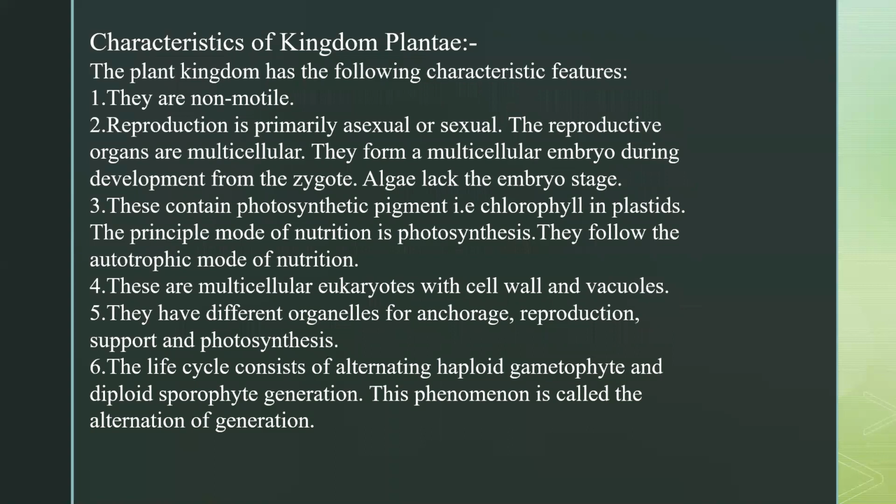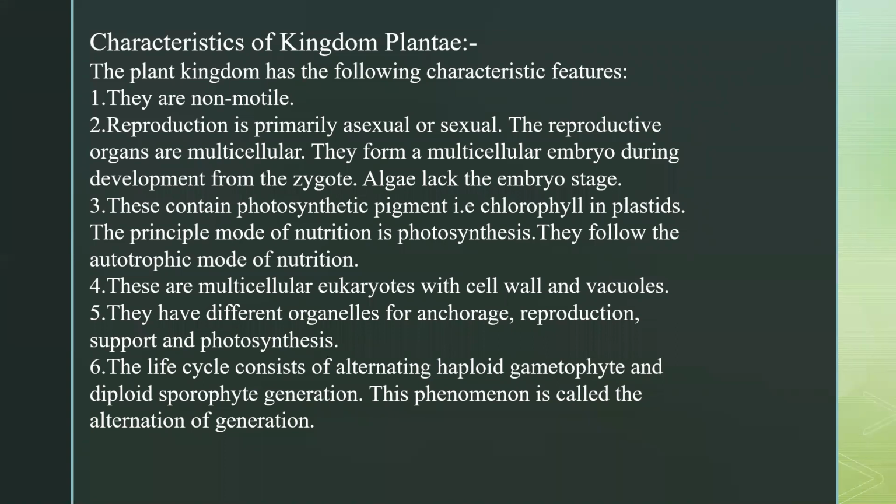Now we have the characteristics of Kingdom Plantae, like we did the characteristics of Monera, Protista, and fungi. In the same way, we're going to discuss the characteristics of Kingdom Plantae. First characteristic, they are non-motile, or non-mobile, it's up to you. Motility means movement.